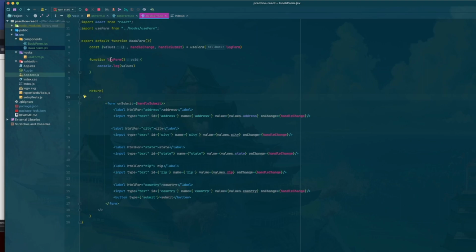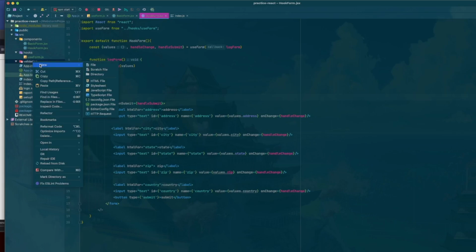Now, let's actually do something with this. Let's say we had this basic form here, and we need some sort of user validation. We're just going to leave all of these as text and not change the types to limit what type of information they can input, but we want some sort of user validation. How do we go about adding that?